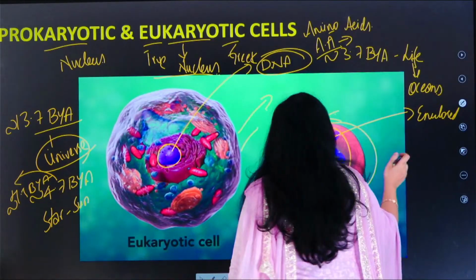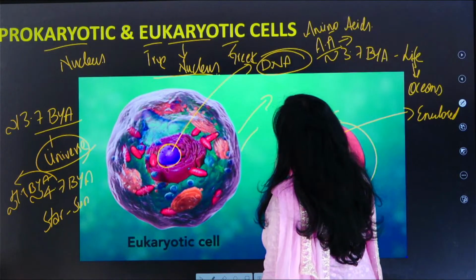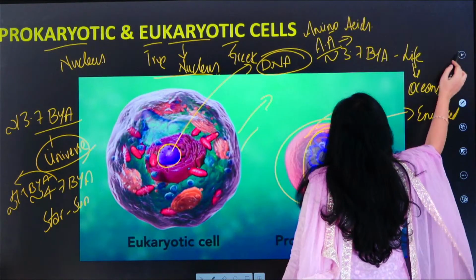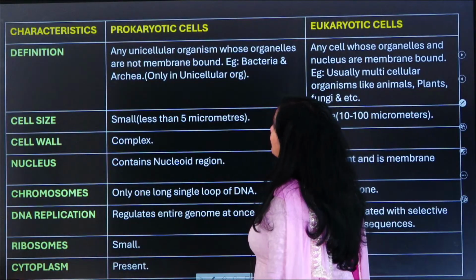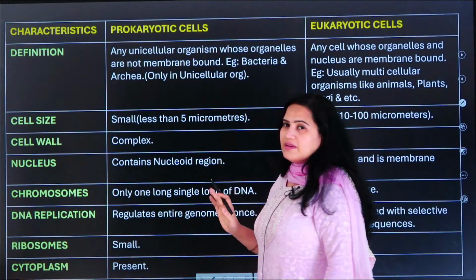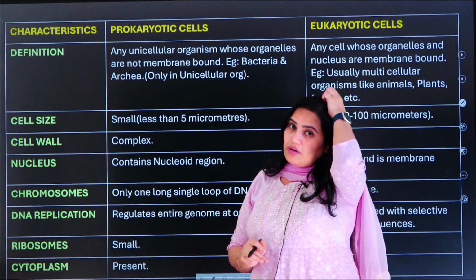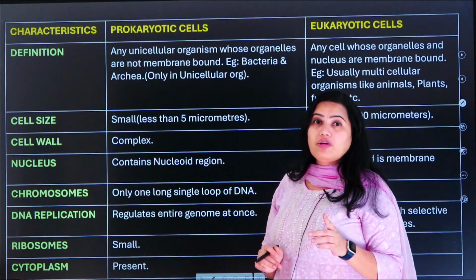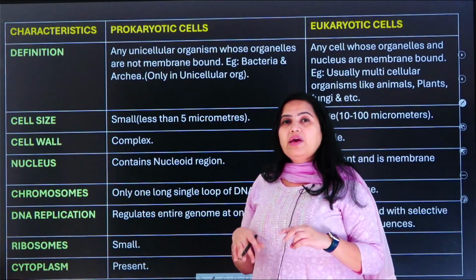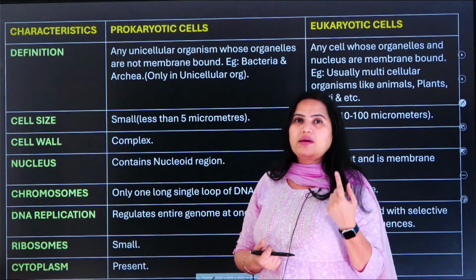Now let us understand what is the difference between eukaryotic cell and prokaryotic cell. Okay, so if you are seeing about the difference between eukaryotic and prokaryotic, obviously prokaryotes are unicellular, and we have already understood that all the prokaryotic cells are unicellular, but all the unicellulars are not prokaryotic, because in modern times we have so many unicellular organisms which are eukaryotic in nature.